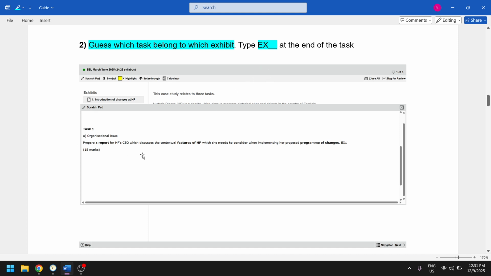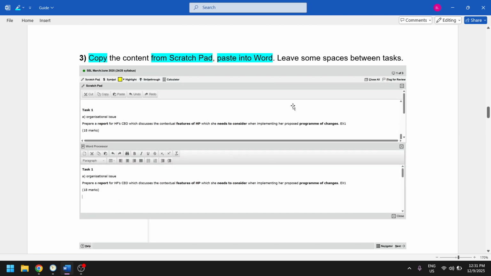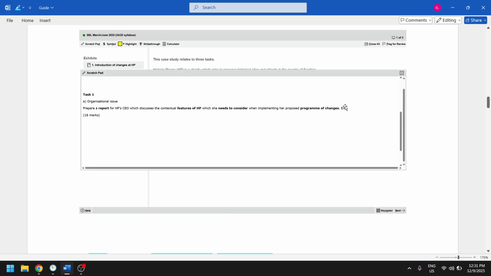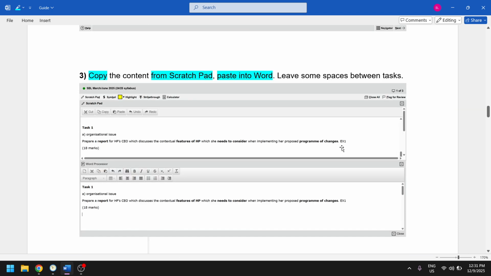So task 1A, this one changes, right? It belongs to exhibit 1. Then after exhibit 1, we copy and paste. Copy from the Scratchpad, paste into Word.